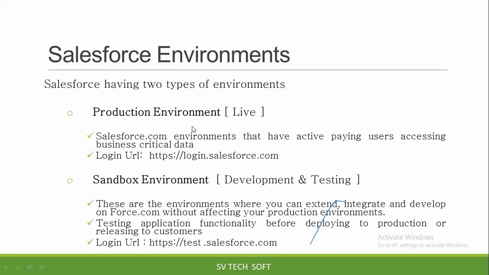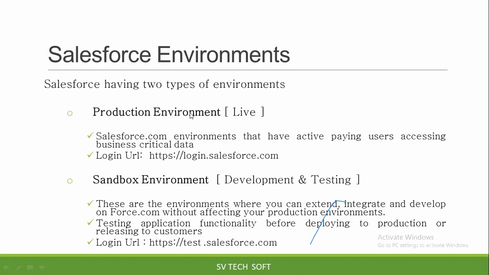Why? Because production is the live environment, meaning real-time people are using the project. If any developer comes and does development while people are using it, the functionality gets stuck and the business will collapse.